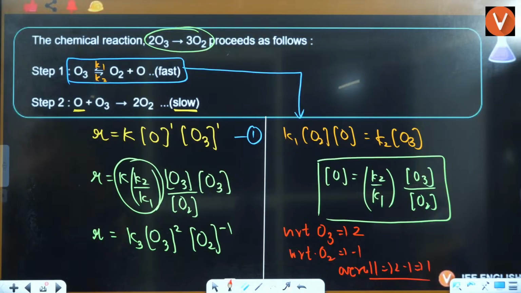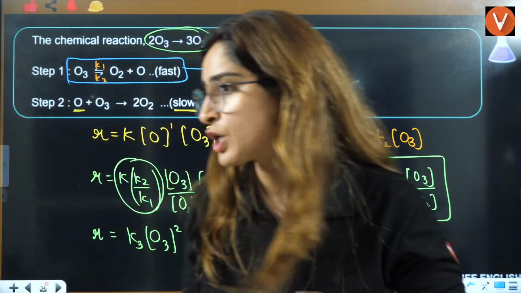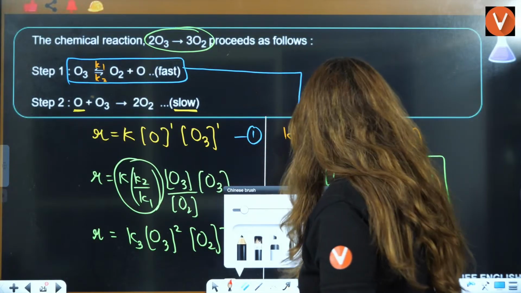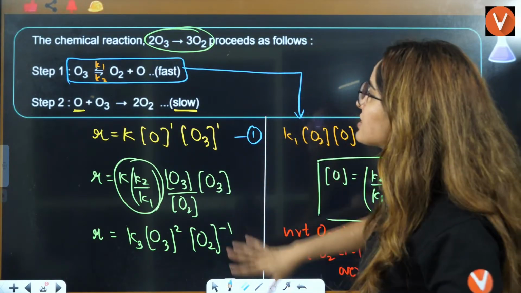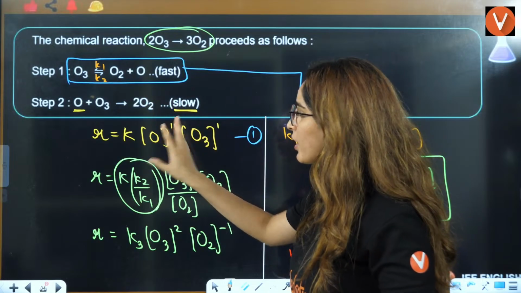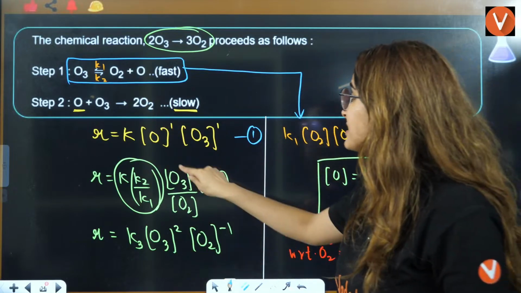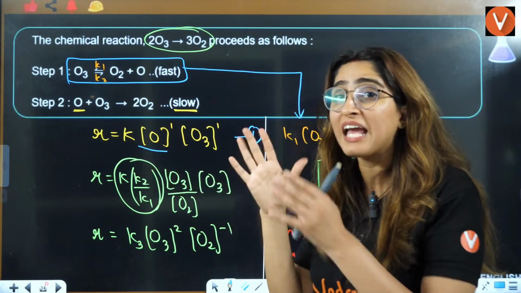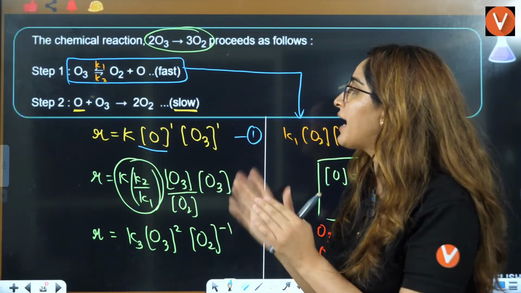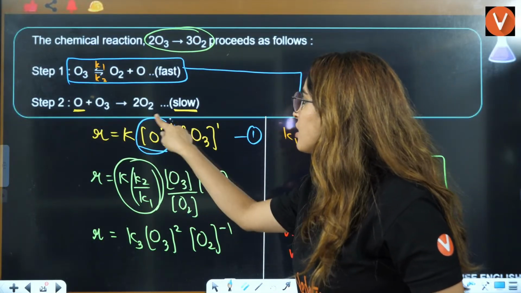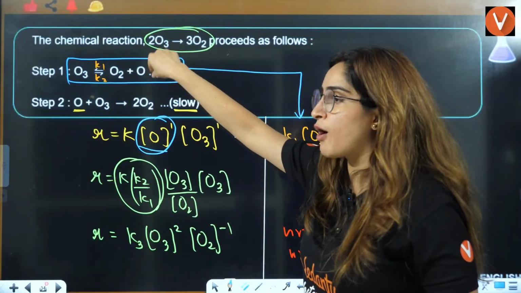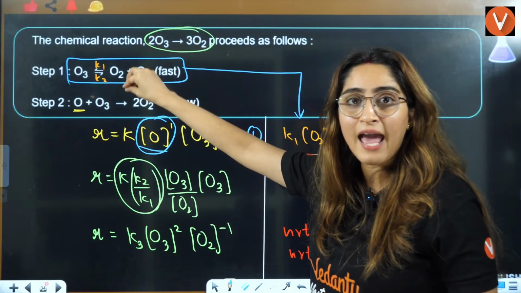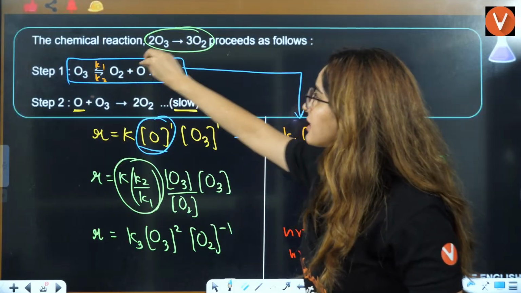Yes, student, is that clear to everyone or not? What are we doing here? Firstly, we see the reaction in the slowest step. Now we see what we have to replace: which thing is not there in the overall reaction? That is oxygen. So oxygen we will replace from the equation in the equilibrium.